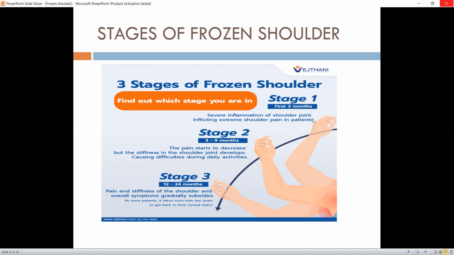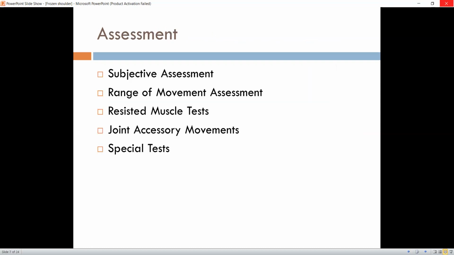Now, the time duration of each stage of frozen shoulder. First of all, stage one roughly lasts 2 to 7 months, and there is severe inflammation of the shoulder joint, while stage two lasts up to 12 months. The patient complains of difficulty in performing activities of daily living because there is stiffness and adhesion in the shoulder joint. Stage three lasts up to 24 months, and in some patients up to 3 years. Pain subsides, and the patient is now recovering functional activities of daily living.